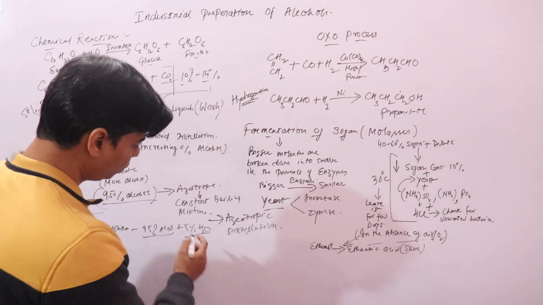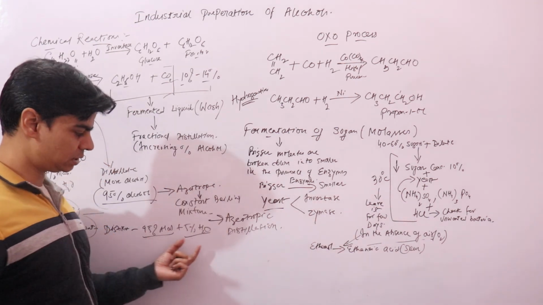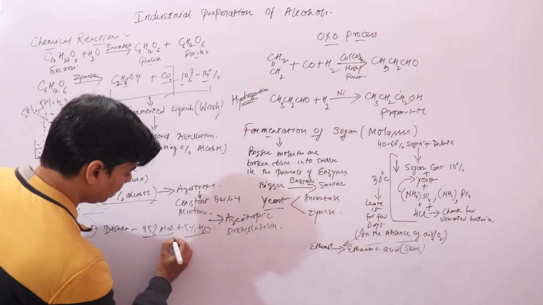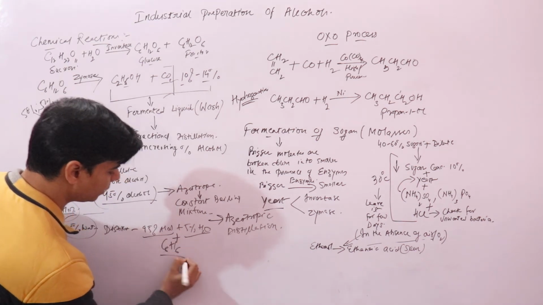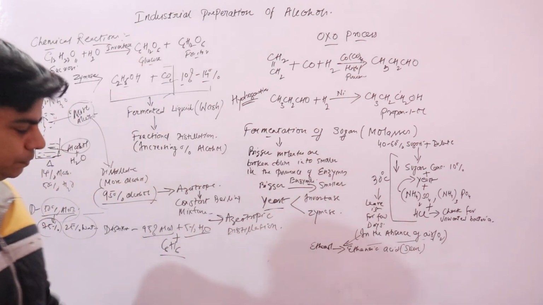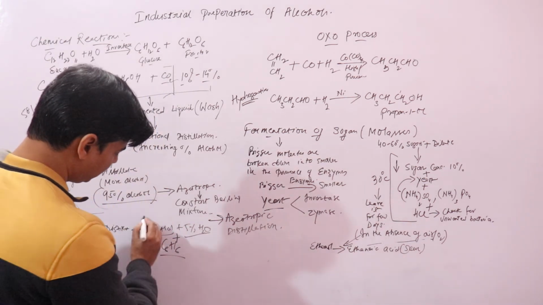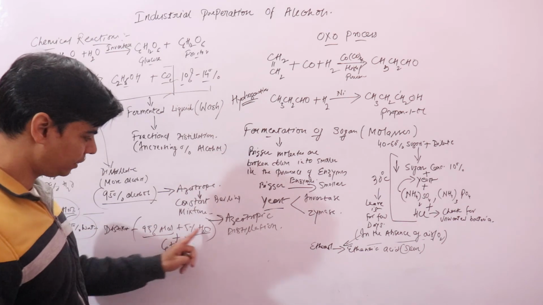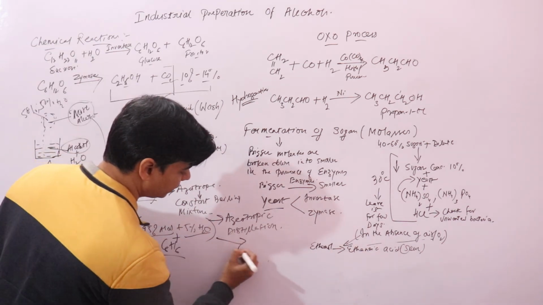So you do the distillation of this 95% alcohol and 5% water along with benzene solvent, to make it 100%. Now one thing, this 95% alcohol and 4-5% water, we call it rectified spirit.